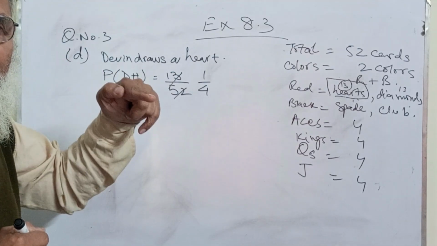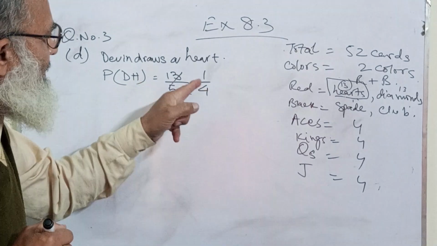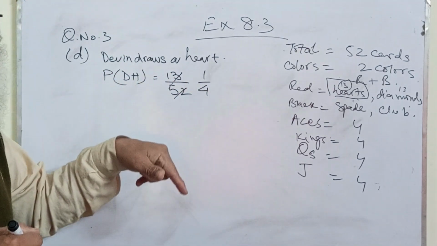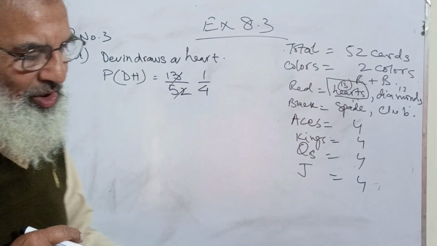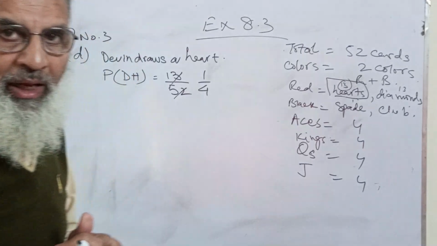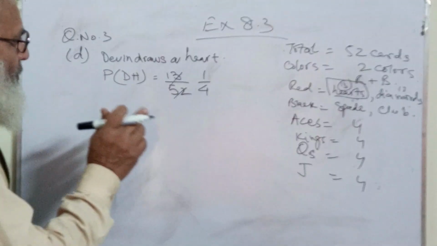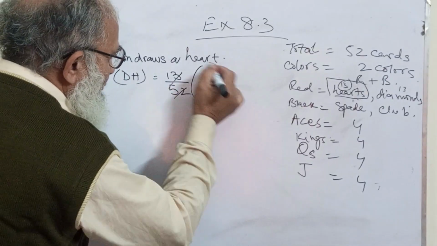And at least one card drawn is heart. That means Mr. Tej has not drawn it. Okay, now let us keep this result with us.